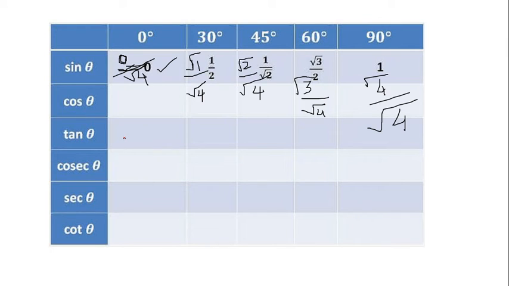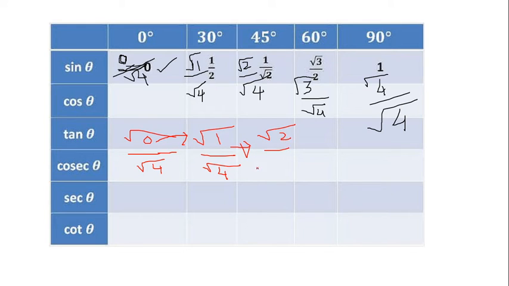For 0 degree, sine 0 means root 0 divided by root 4. Now 0 becomes 1 in the next one: root 1 divided by root 4. Next one, 1 becomes 2, so root 2 divided by root 4. 2 becomes 3, root 3 divided by root 4, and the last one, root 4 divided by root 4. So in this way also you can remember.